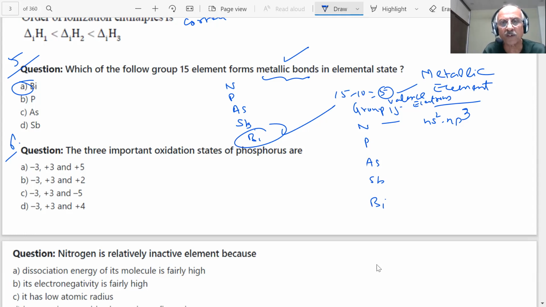What are the important oxidation states of phosphorus, student? It can gain 3 electrons, then minus 3. If it loses 3 electrons, plus 3. If it loses 5 electrons, plus 5. So you already know phosphorus can show which oxidation states, student? Minus 3, plus 3, plus 5. Which is the correct answer? 4 choices have been given. Which is the correct answer, students?